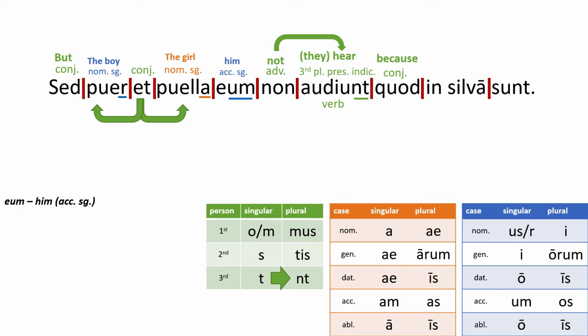Okay, let's deal with that stuff over there on the right after quote. Sunt is a linking verb. It ends with NT. It's third plural again. They are. And then in is a preposition. Is this in accusative or in ablative? Silva, in ablative, in the forest. So it looks like after quote we got a new verb, but not a new subject. That means that the puer and puella are still the subject.